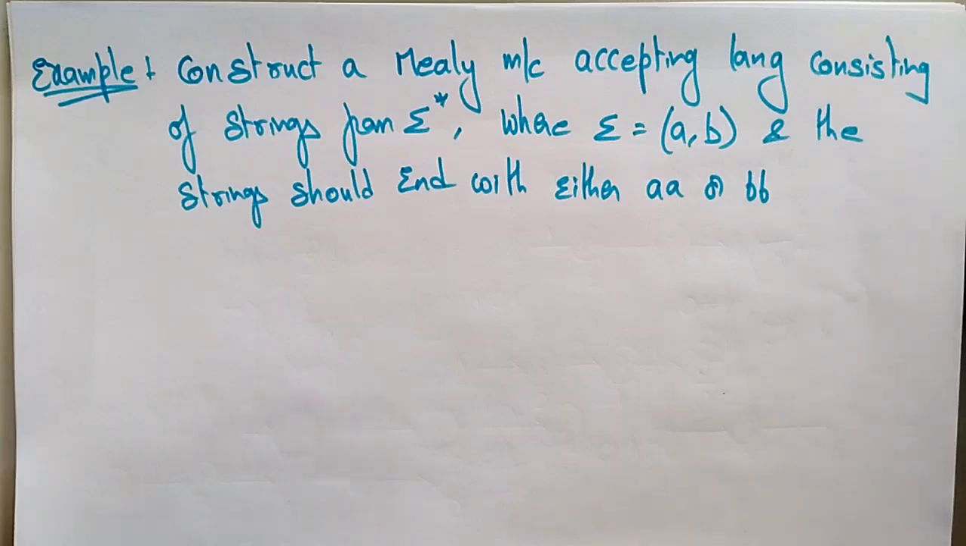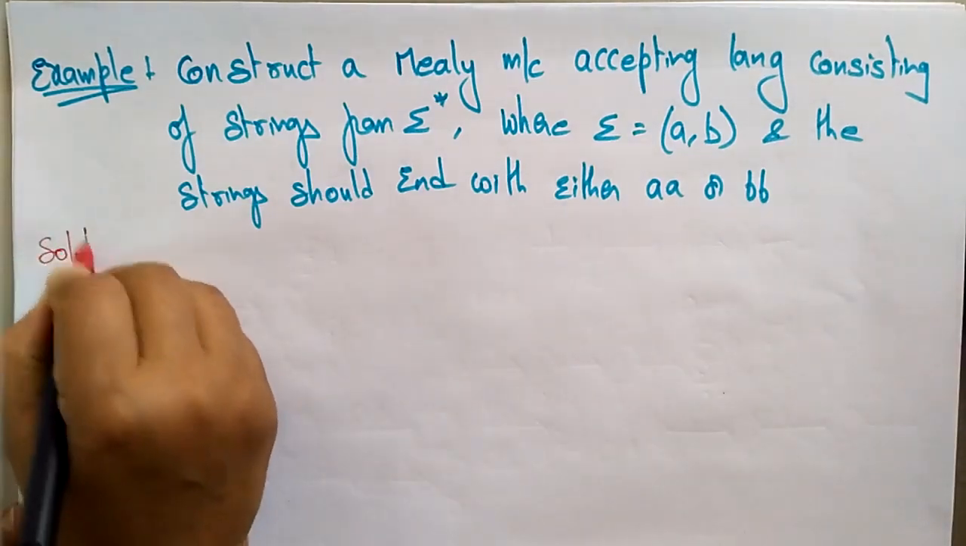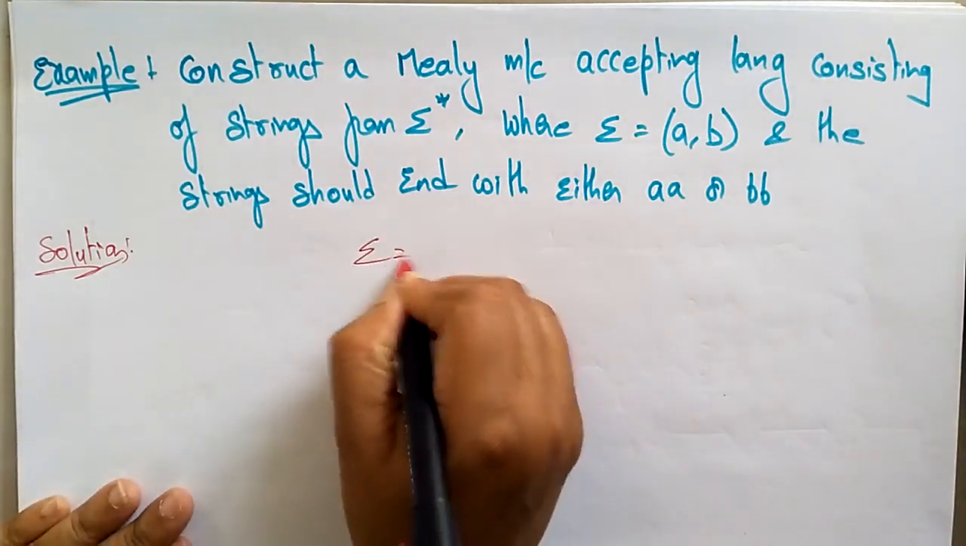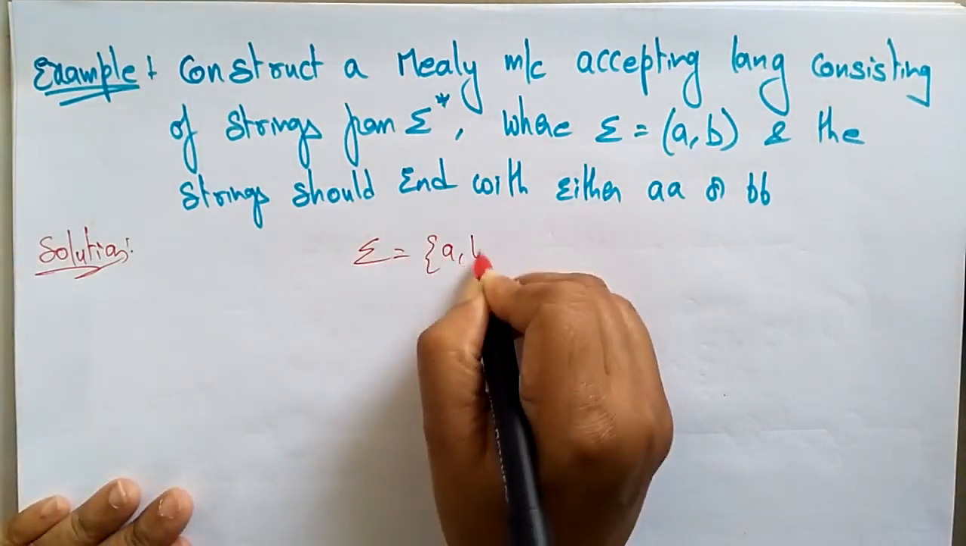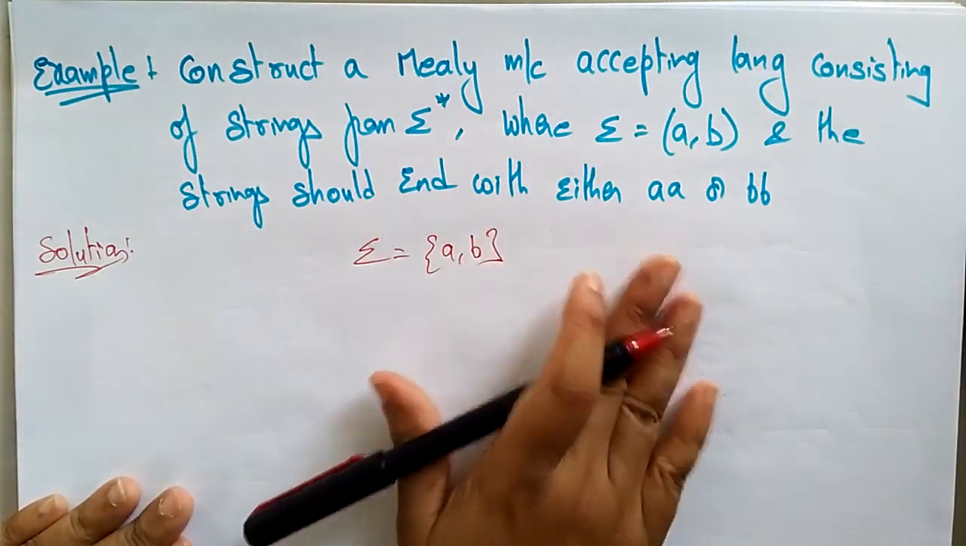Hi students, welcome back. Now let's see another example to construct the Mealy machine. Here they are asking me to construct a Mealy machine accepting strings from sigma closure, where the input alphabet sigma is the set {a, b}, and the string should end with either a or b.